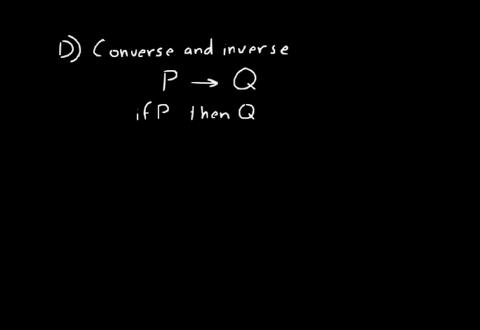The converse means that this is also true. If Q, then P.